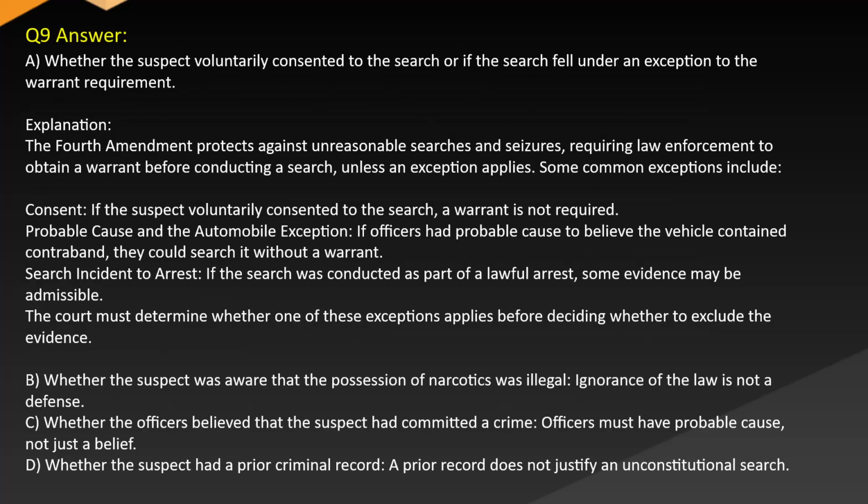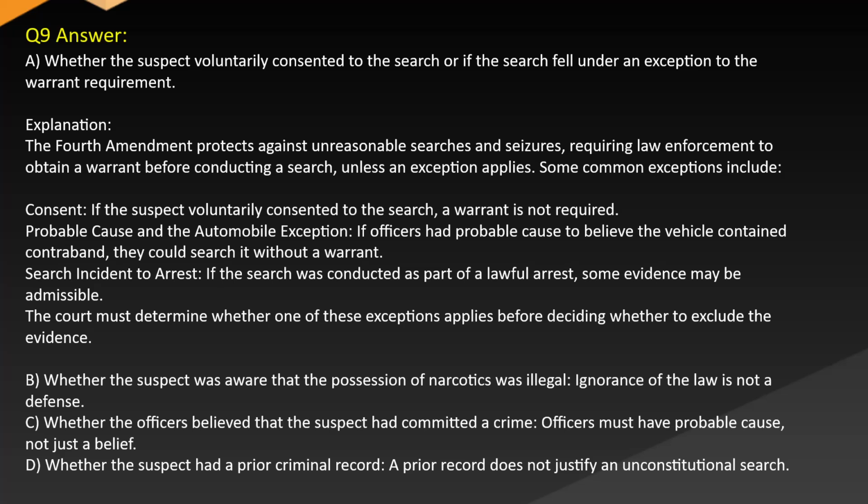Answer A. Whether the suspect voluntarily consented to the search, or if the search fell under an exception to the warrant requirement. Explanation. The Fourth Amendment protects against unreasonable searches and seizures, requiring law enforcement to obtain a warrant before conducting a search, unless an exception applies. Some common exceptions include consent. If the suspect voluntarily consented to the search, a warrant is not required.